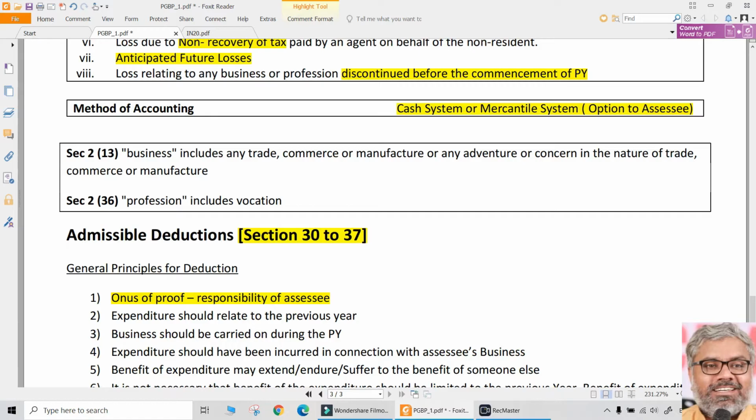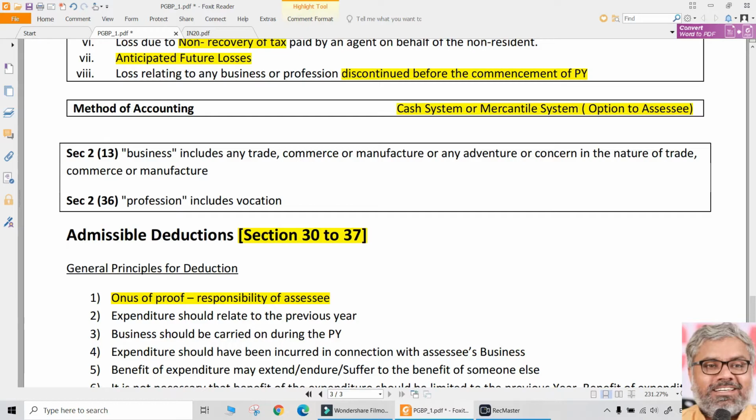And even in the Companies Act also, it is mandatory that companies have to follow accounting standards. And because accounting standards tell that it is mandatory to follow accrual concept, indirectly Companies Act also tells that accrual system only has to be followed by the companies. However, under Income Tax Act, there is no such prescription, irrespective of the type of SSE.